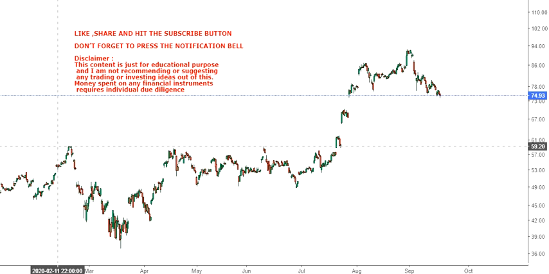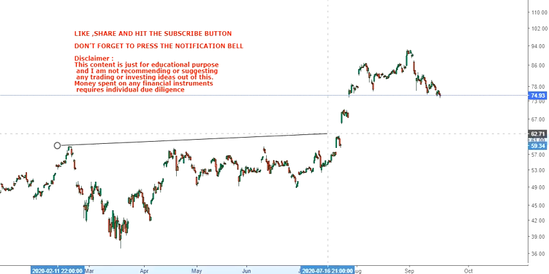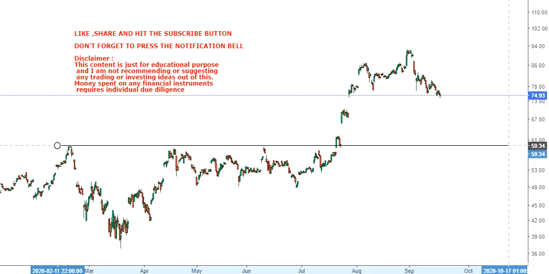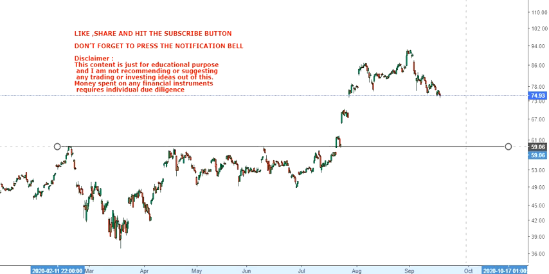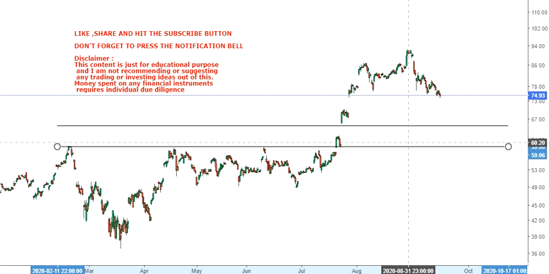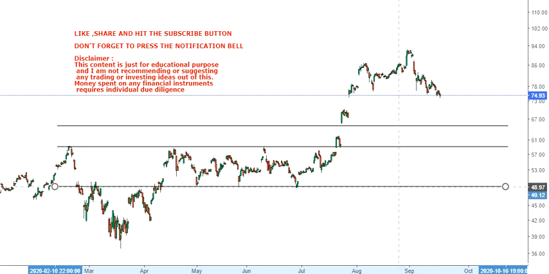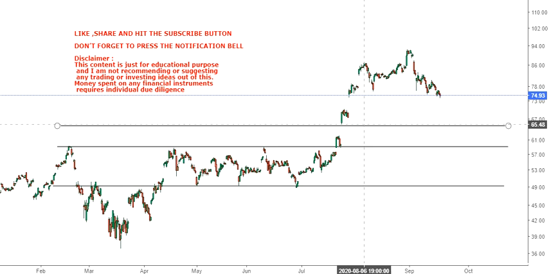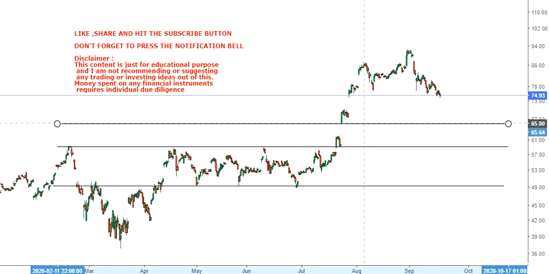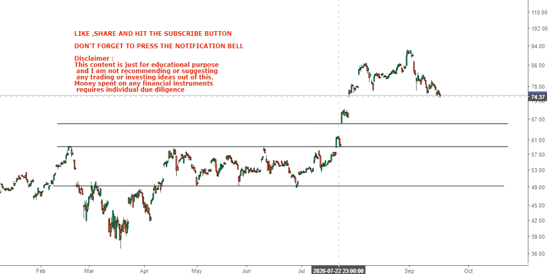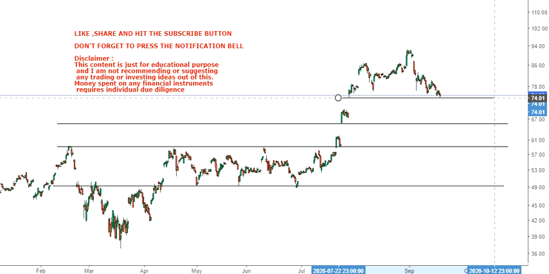Now this is your previous resistance, from where the stock made a breakout. So this zone is very important, and then you have this zone, I'll explain, and this zone as well.